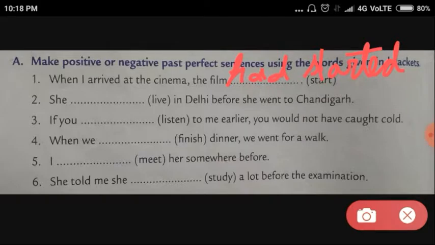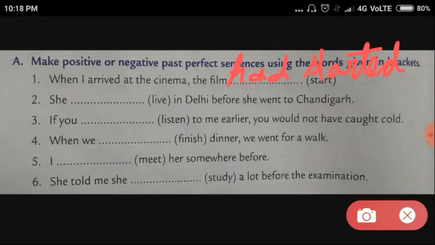So the sentence becomes: when I arrived at the cinema, the film had started. So the film started first and then I arrived at the cinema. Shall we go for the second sentence now? She dash in Delhi before she went to Chandigarh.